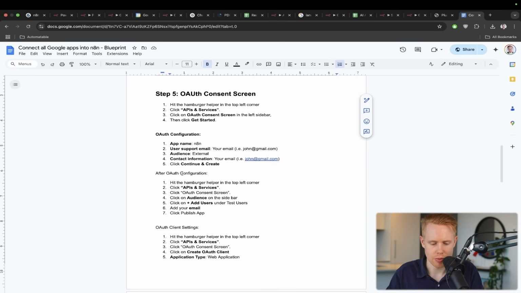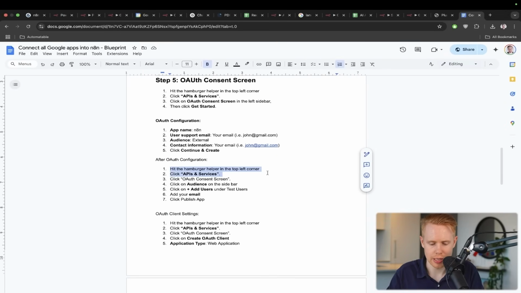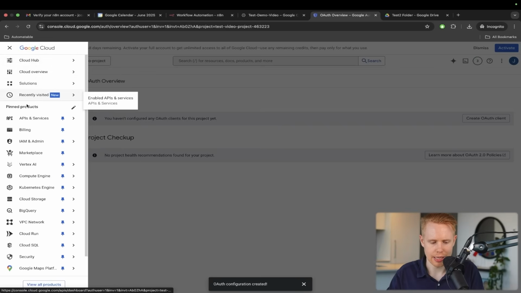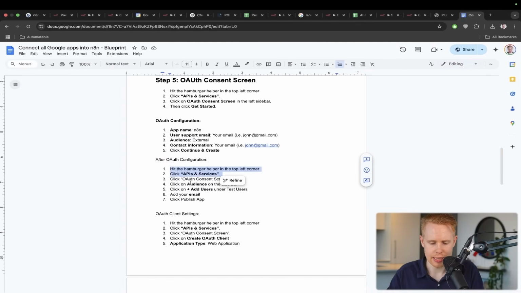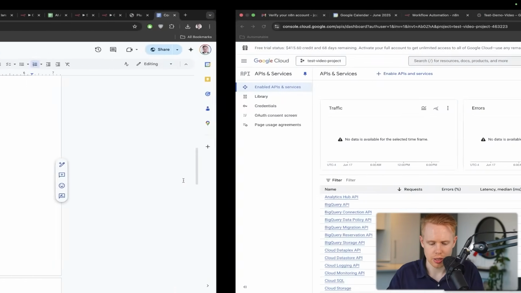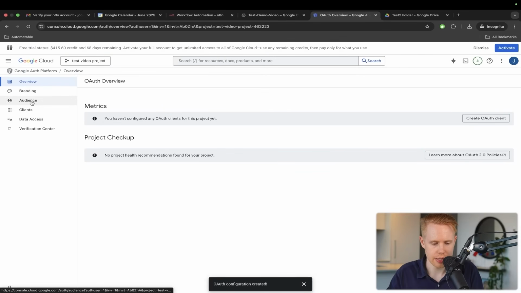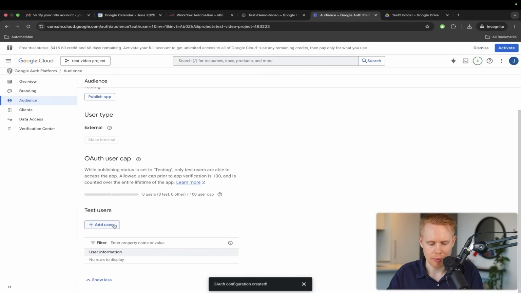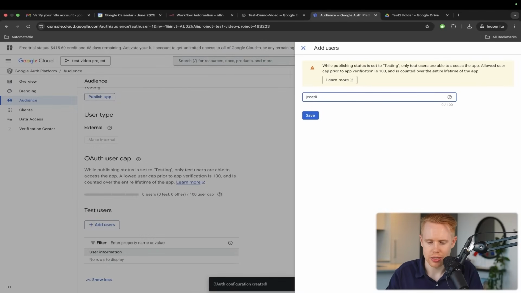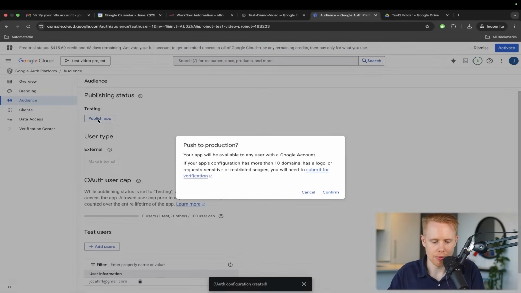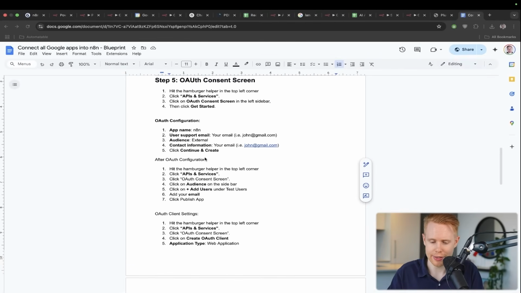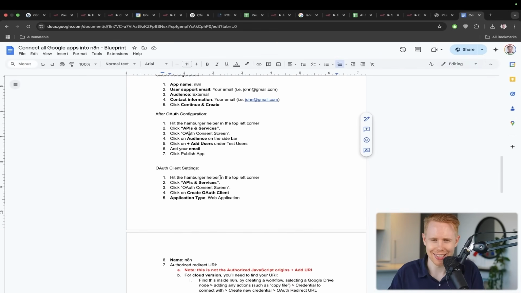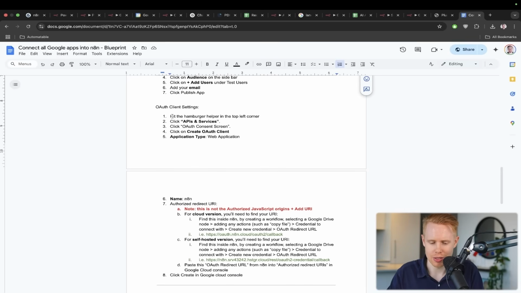Next step here is we're going to hit the hamburger menu again and click APIs and services. And this time we're going to click on OAuth consent screen and then click on audience. Remember how it asked us if we wanted that external app? This is the reason why, so that now we can add ourselves as a user here. And we're going to go ahead and publish this app as well and click confirm. A lot of steps to do something that I think everyone can agree should be super basic, super easy. I can't believe how difficult this is.